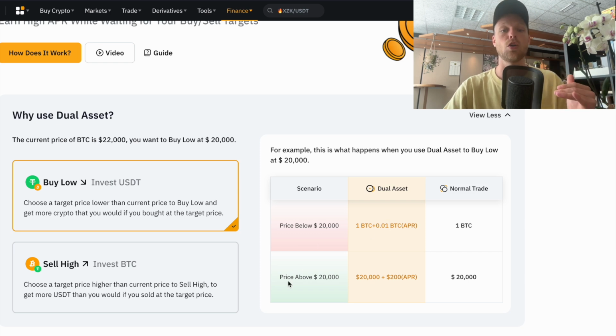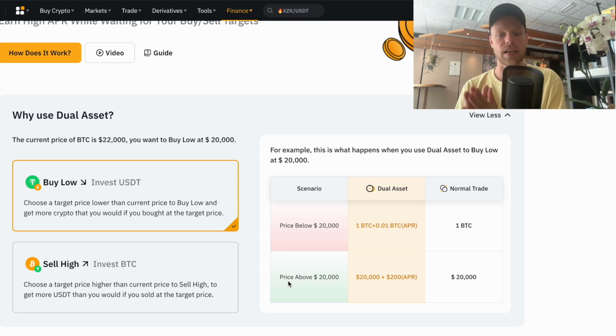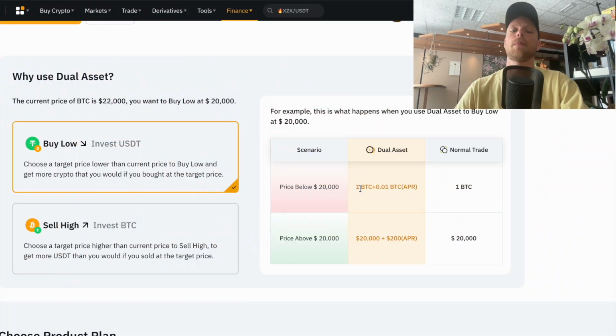If the price goes above 20,000 US dollars at the expiration date, you will get paid out in US dollar Tether. So you will get your 20,000 US dollar Tether back, including the reward, which is 200 US dollar Tether, which is a very good profit for a short amount of time. So either way it goes, you'll end up having more crypto or more US dollar Tether depending on what the price does. Now, let's have a look at the sell high option, investing with Bitcoin.